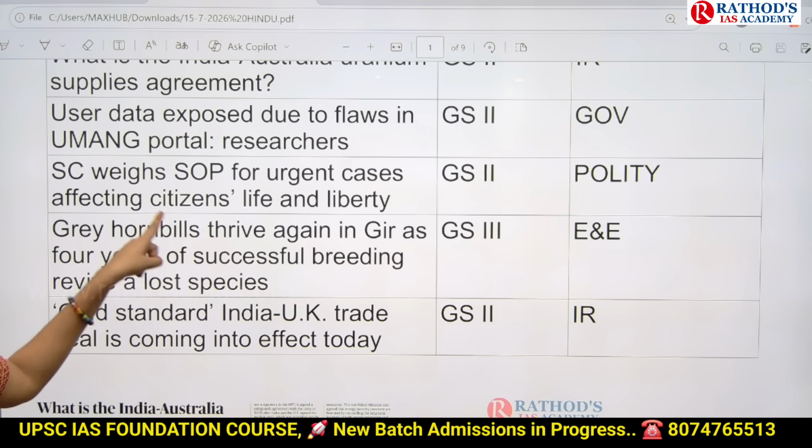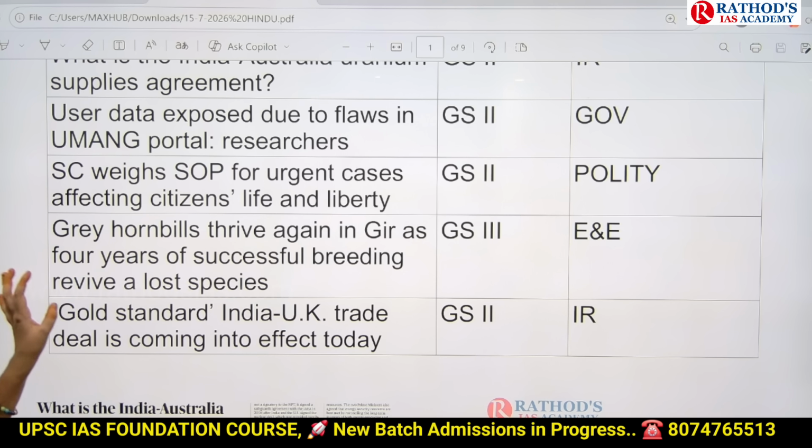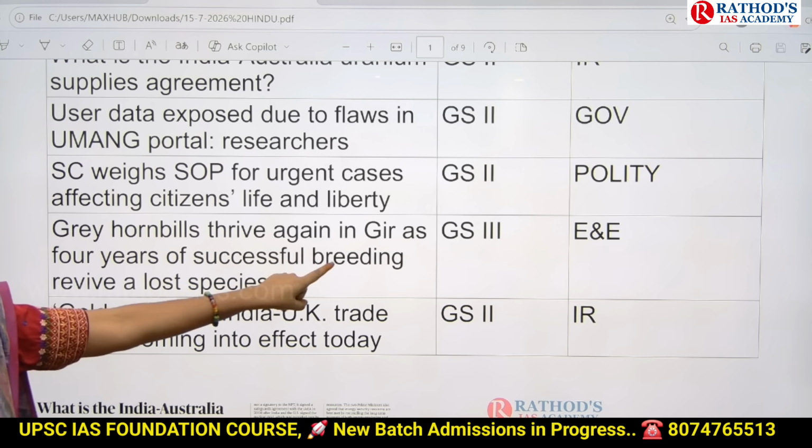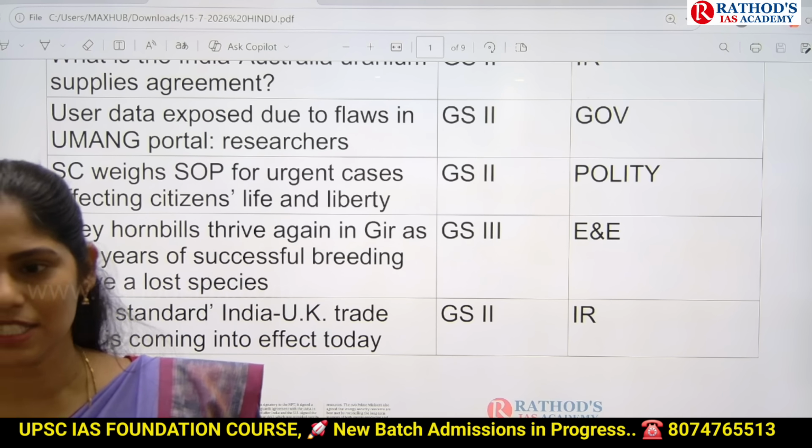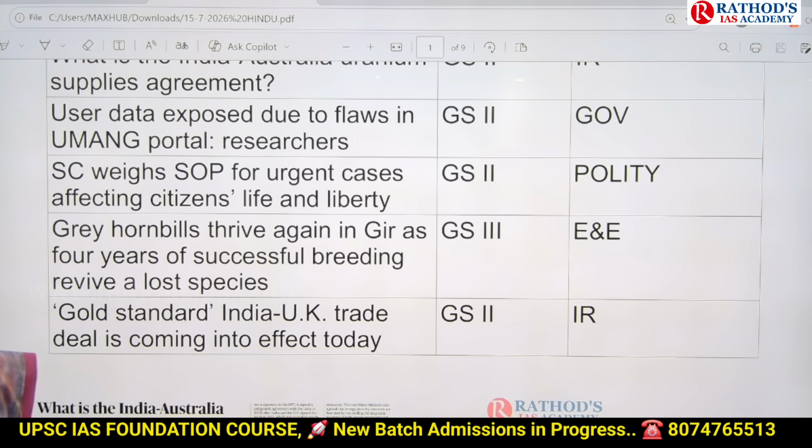So here you have to know about this Gir hornbills and grey hornbills, and you have to say about this Gir National Park. And you have to see why this national park is in news. And this topic is important from environment and ecology from GS paper 3.